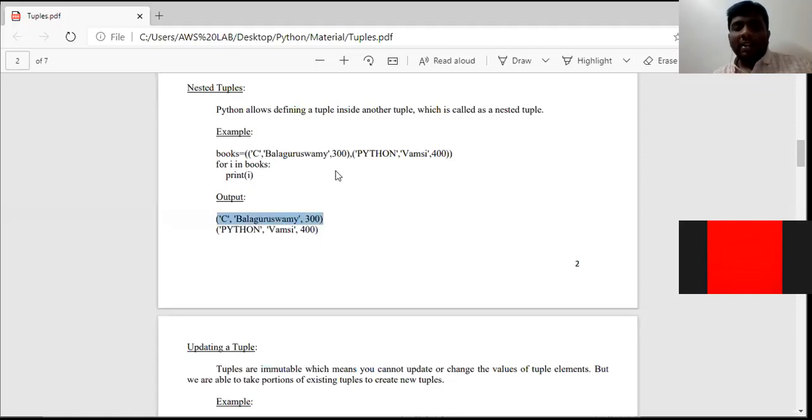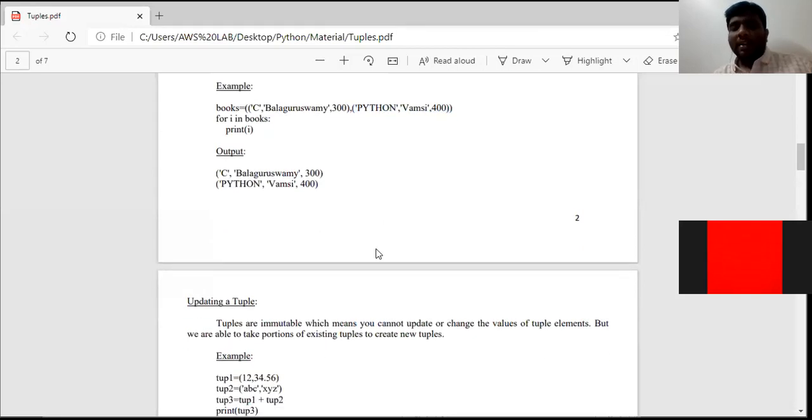In the second iteration, i will access these particular values. This is our second element. So in the second iteration, the output will be this one. There is no third iteration, right? So this is element 1, and this is element 2. Since there are only two elements, here i takes only two iterations. In the first iteration, it produces this element, and in the second iteration, it produces this element. Everyone, this is called a nested tuple.